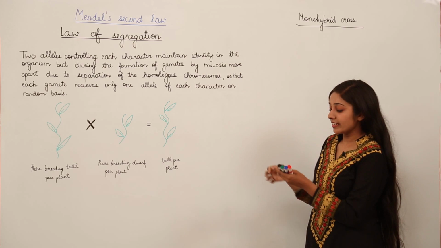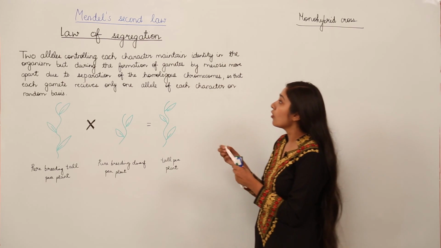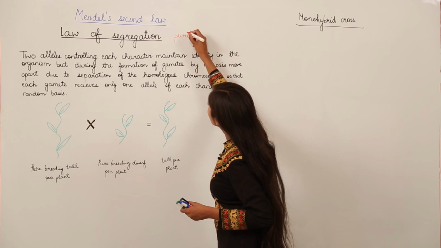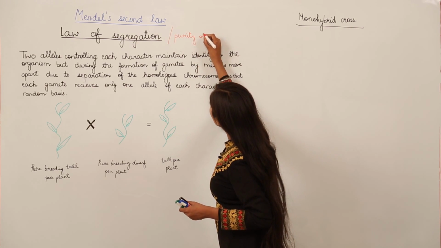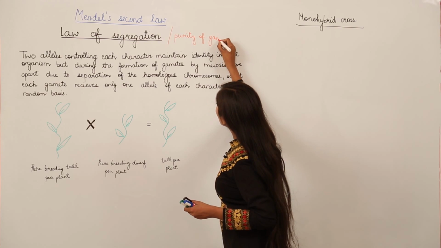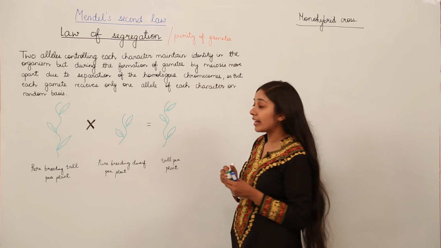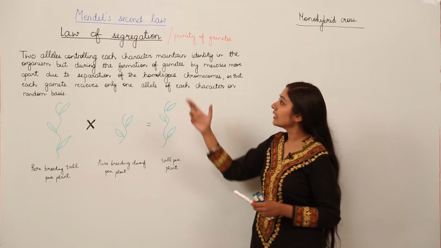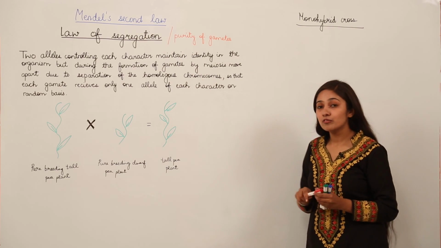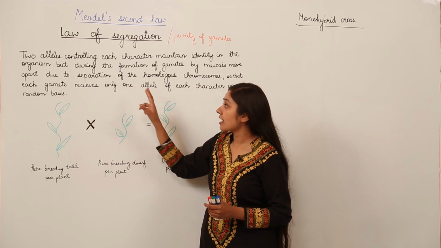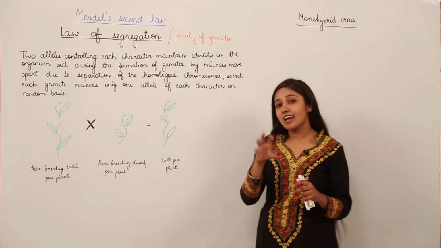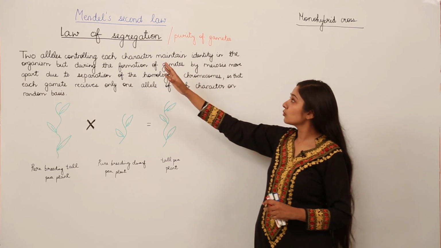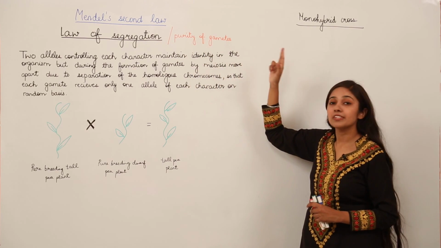This law of segregation is also known as the law of purity of gametes. Why? Because there is only one allele in the gamete, so they are always pure. That is why, in this law of segregation, the alleles are separated and in the gametes we have only a single allele, so they are always pure. So this law is also known as the law of purity of gametes.